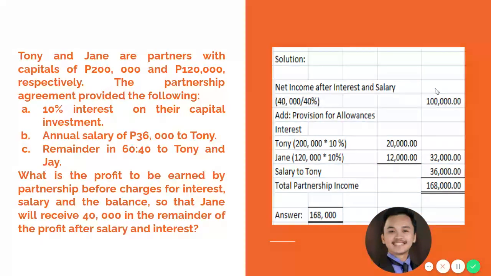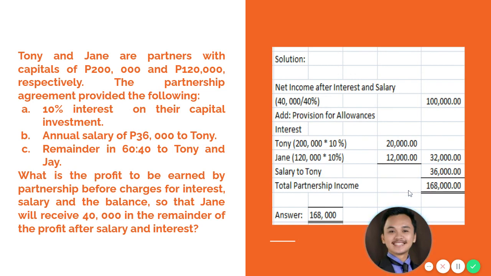So this is the income after interest and after salary. Therefore, to compute the total partnership income, we just need to add back the interest and the salary. Tony will be receiving 10% of his capital balance, so we have 20,000, and Jane will be receiving 120,000 times 10%, so you have 12,000. So the total interest of both partners is 32,000. And then add back the salary of Tony, which is 36,000.